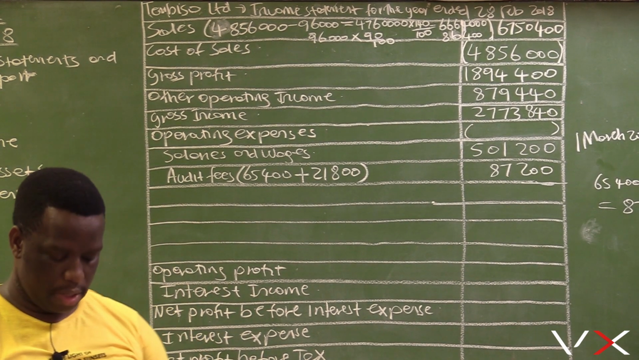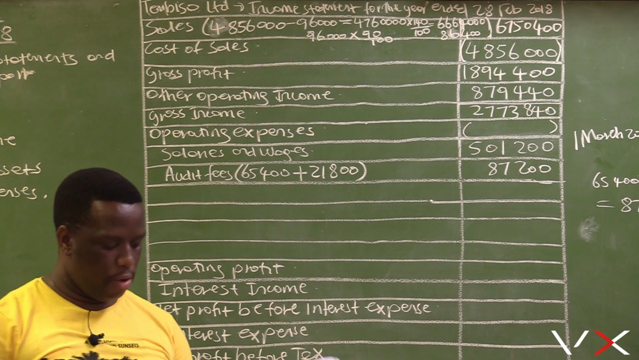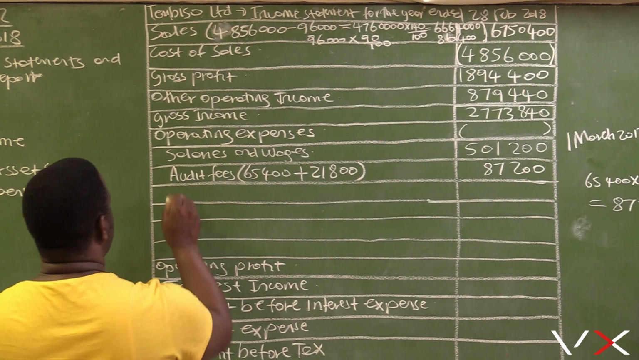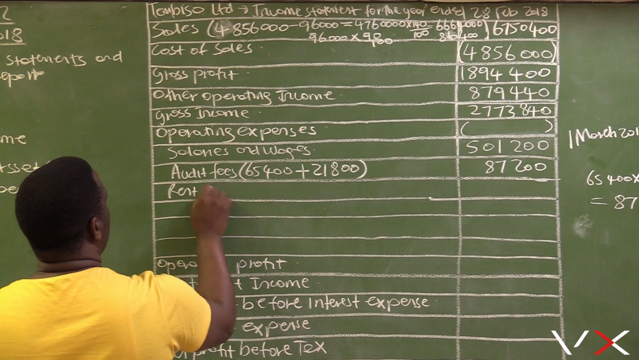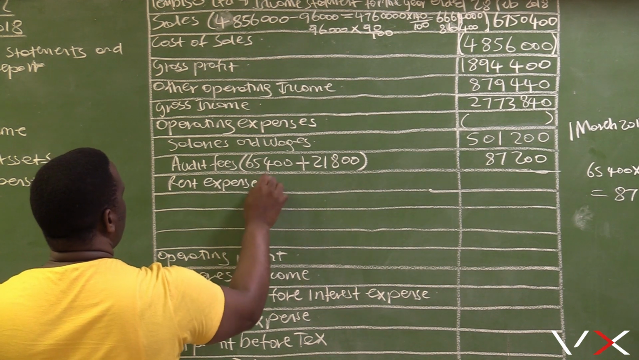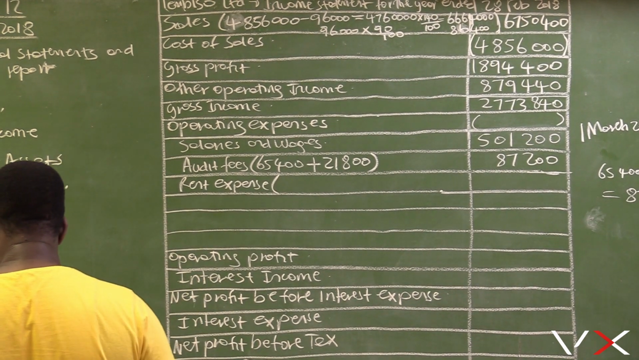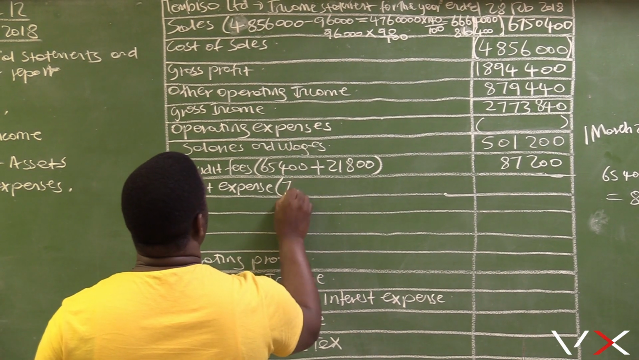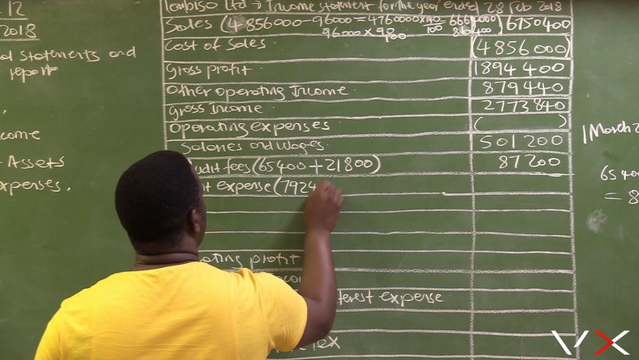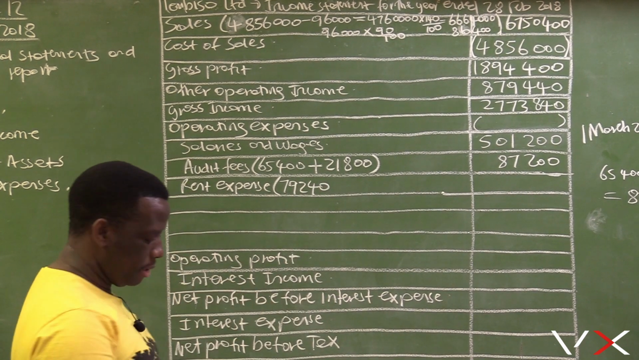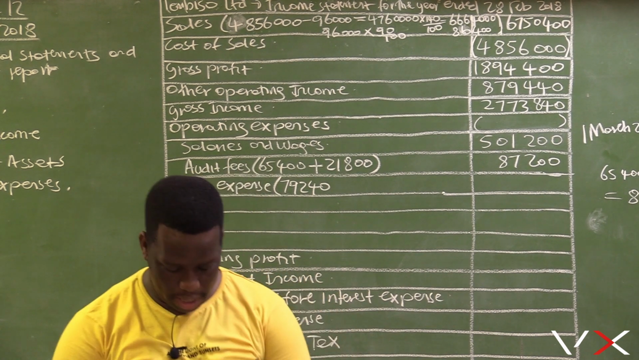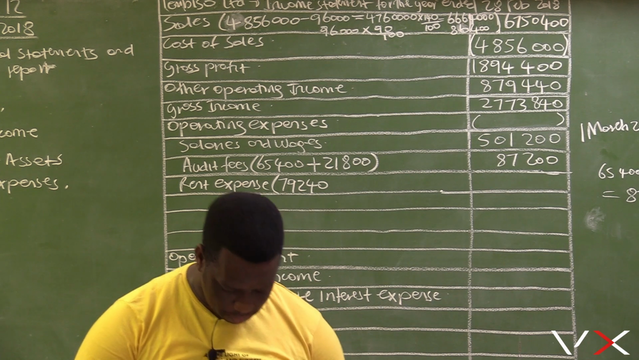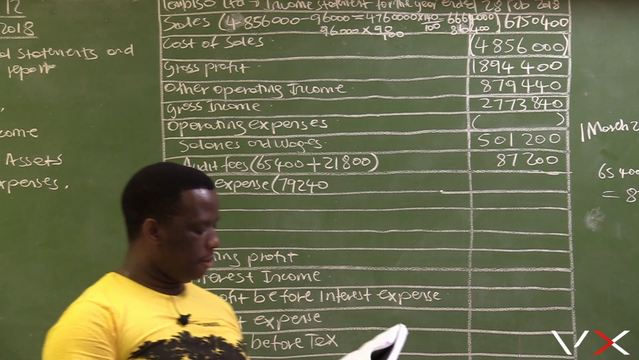Right, the following expense after audit fees is rent expense. The amount given here for rent expense is 79,240. This is for rent expense. And on page 9, we have an adjustment for rent expense, which is adjustment D.